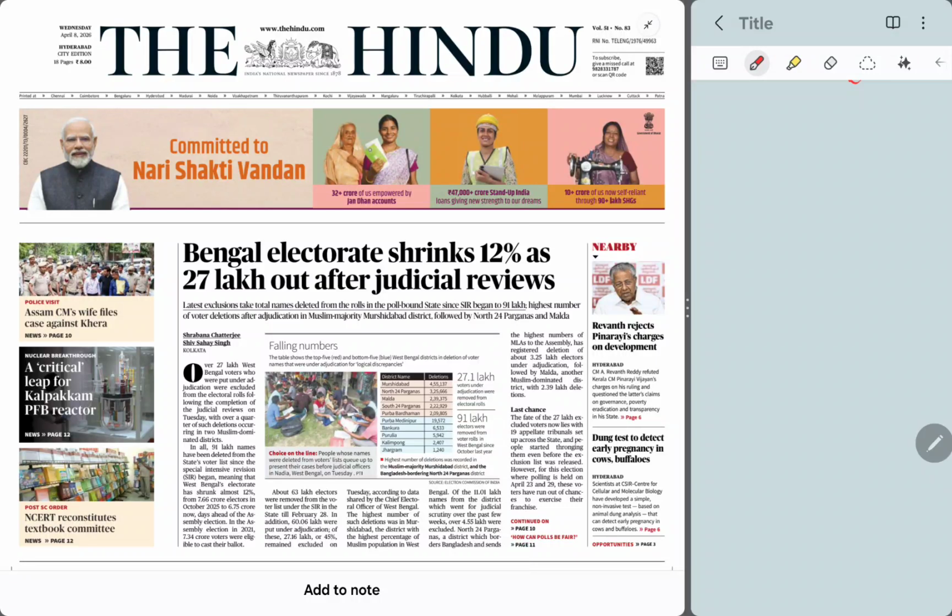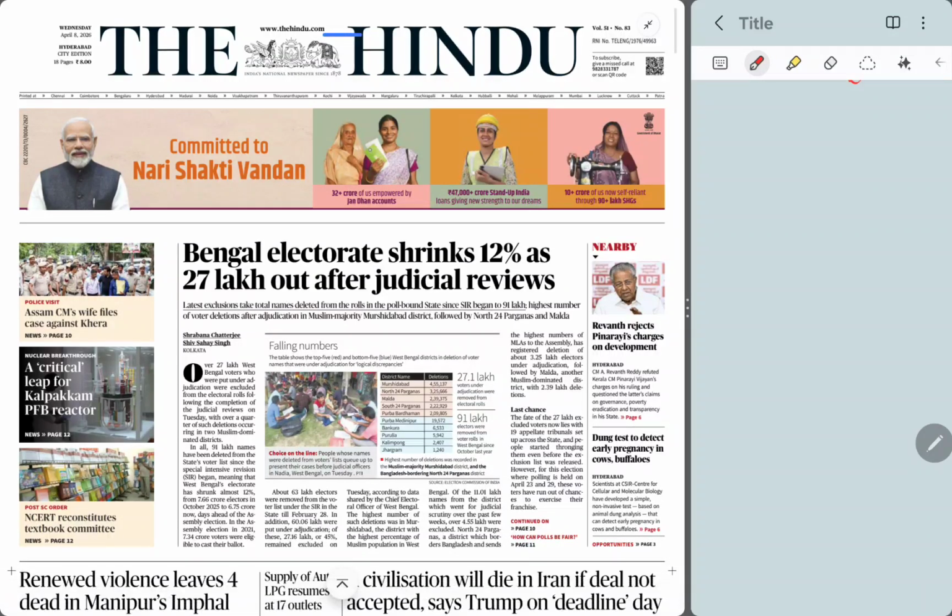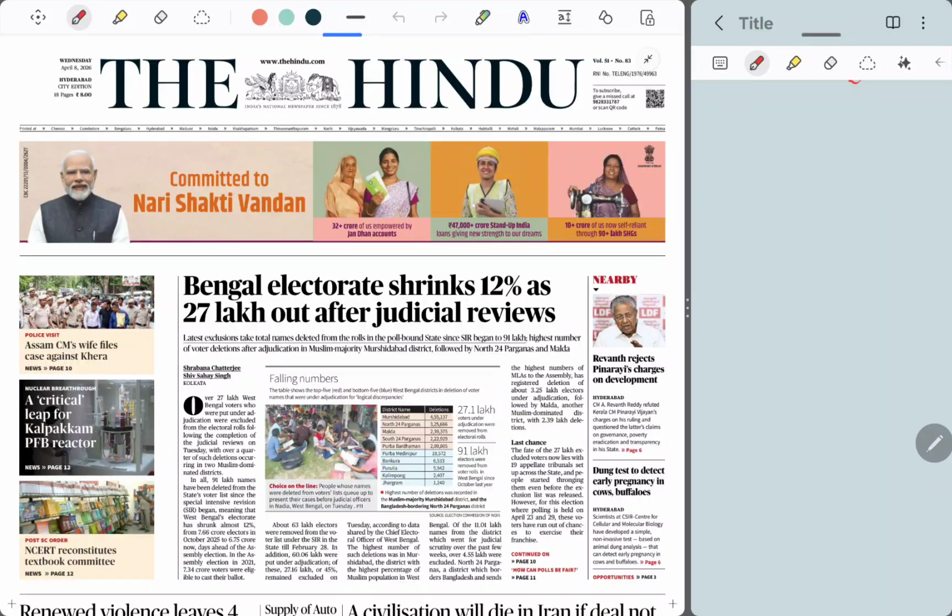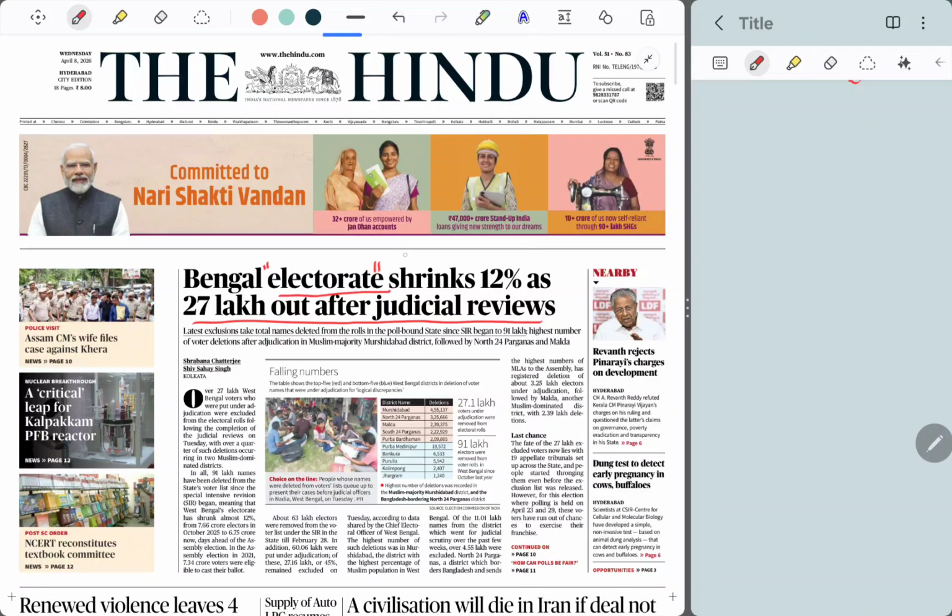Our main headline today is Bengal electorate shrinks 12% as 27 lakh out after judicial reviews. What is the meaning of electorate? Electorate means people on the voter list. People who are eligible and on the voter list are called electors. People who are eligible to elect a person and on the list are called electorate.